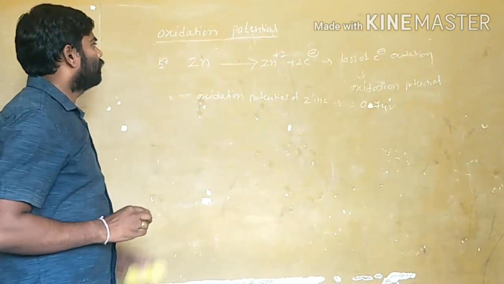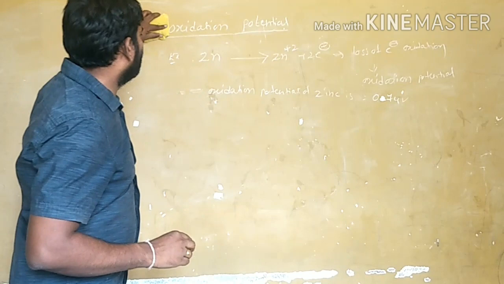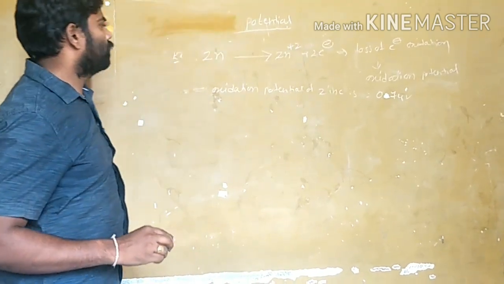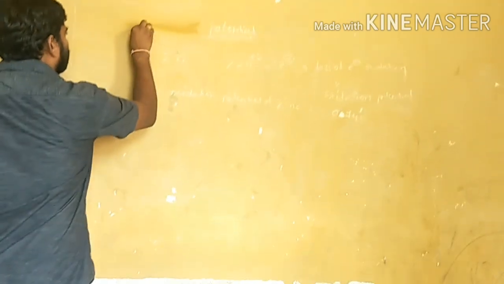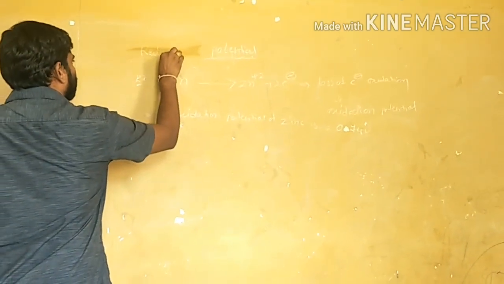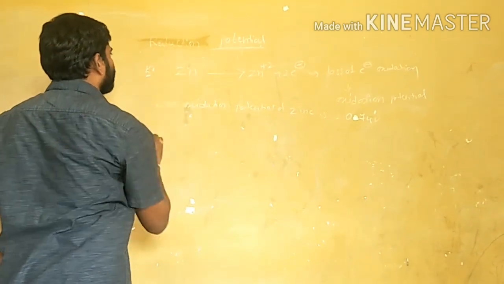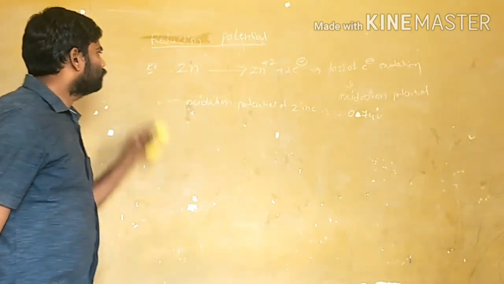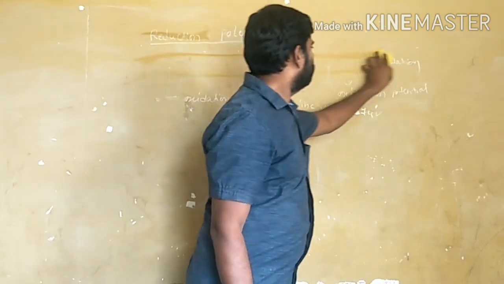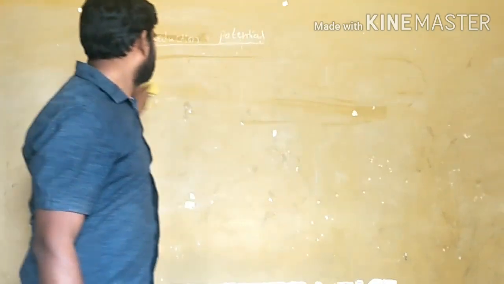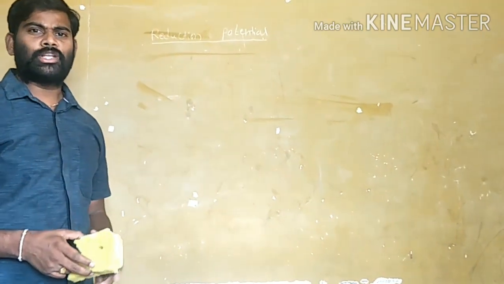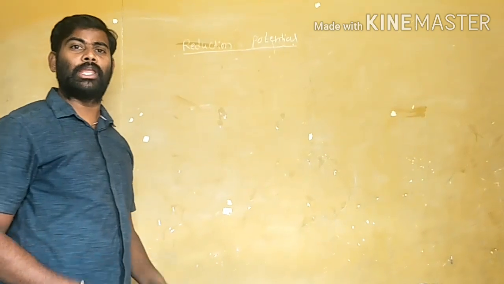The next, reduction potential. It is the potential exhibited by the single electrode by gain of electrons.